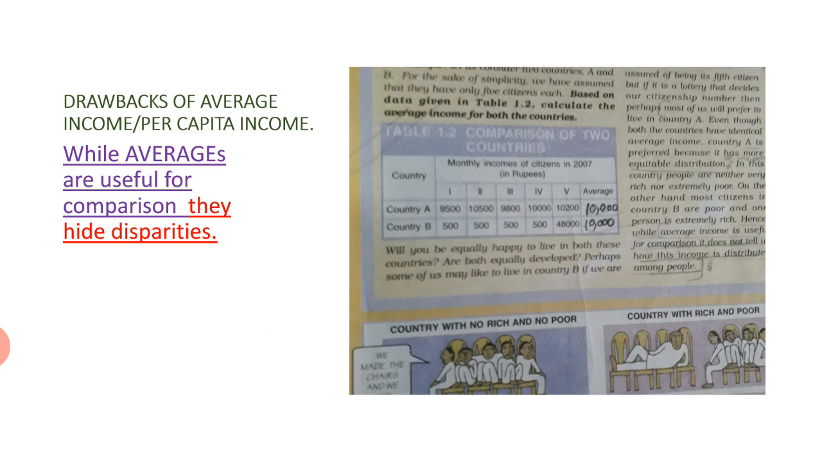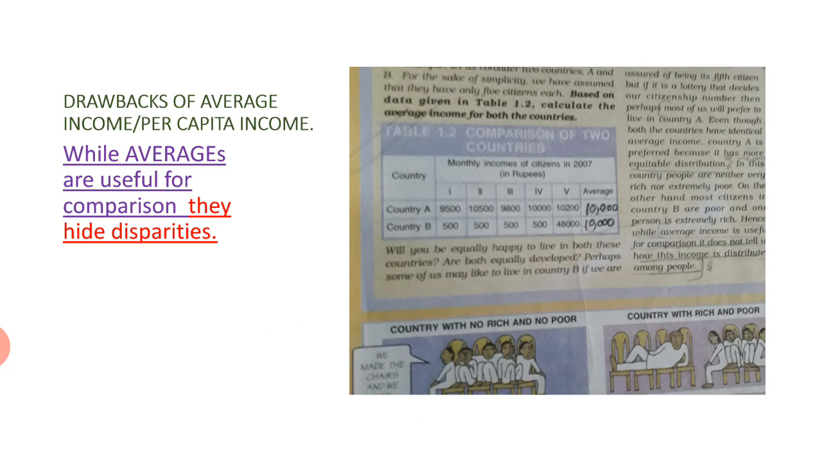Now we have understood that the average income is used by the World Bank in order to measure development, but the average or the per capita income has its own defects or drawbacks. So let us understand the drawbacks of the average income with the help of a table, which is table 1.2 given in your book on page number 9. Here we have two countries, A and B. The monthly income of the citizens in 2007, in rupees, in both the countries is given.